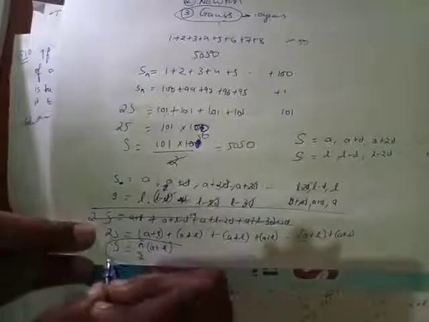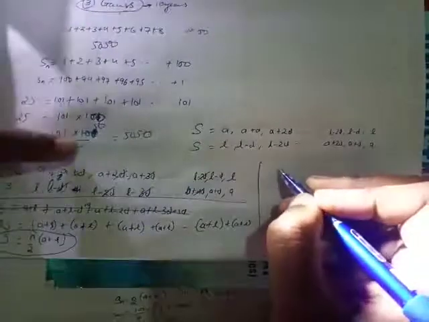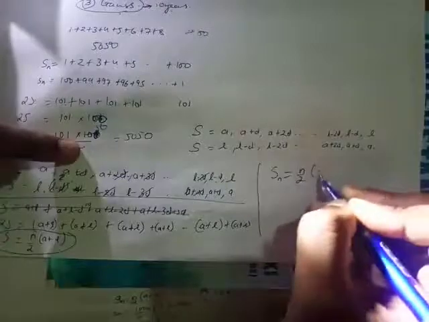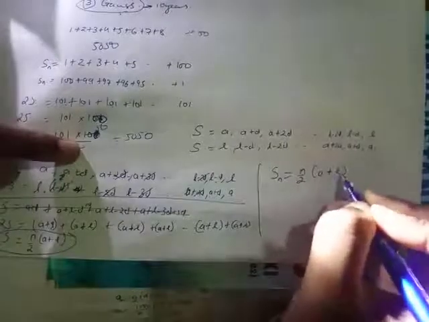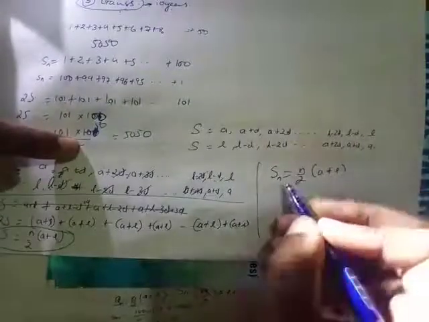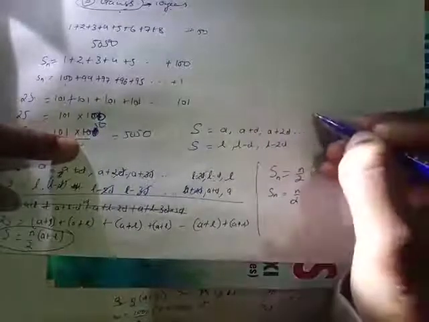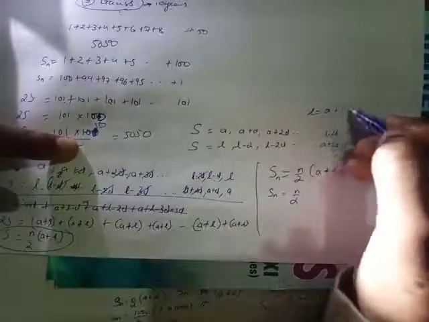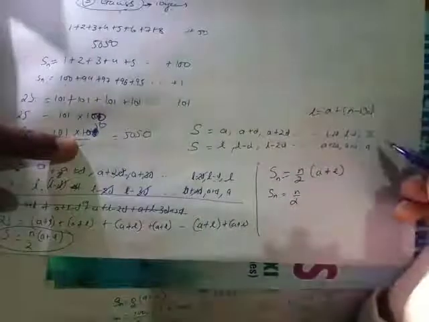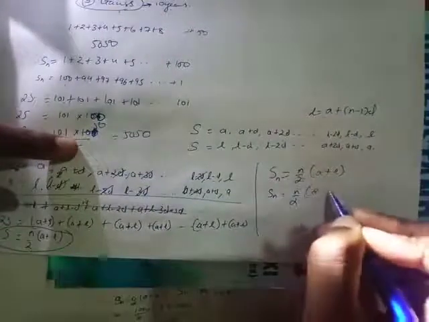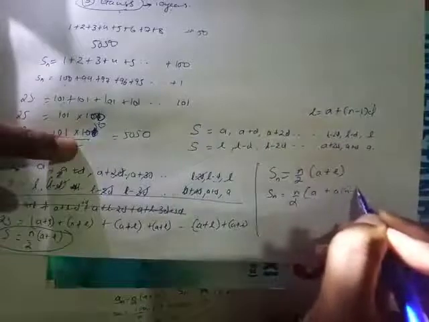So what is my formula? This is my formula. Please have a look. My formula is s, the sum of n terms, equals n over 2 times a plus l. Here a is the first term and l is the last term. If you don't know the last term, you can use the other formula. The formula for the last term is a plus n minus 1 d. So in place of l, I will put this.